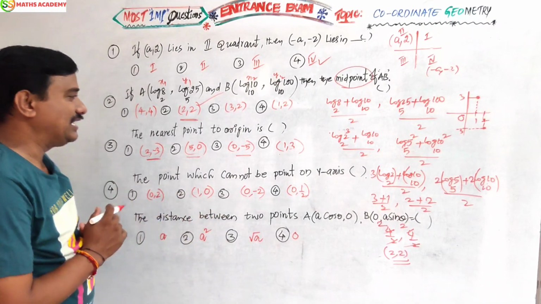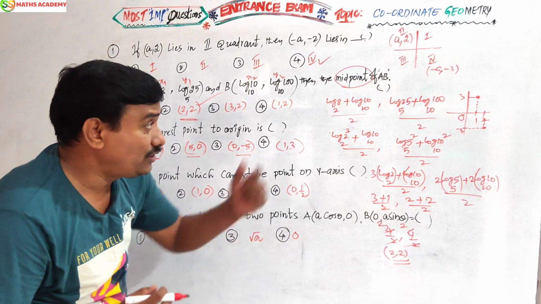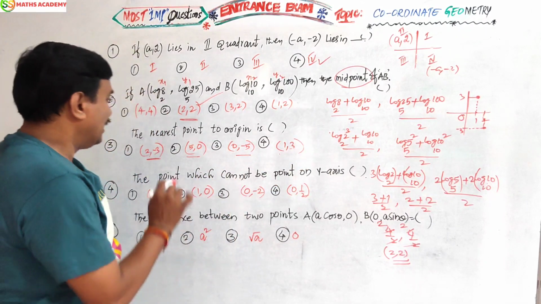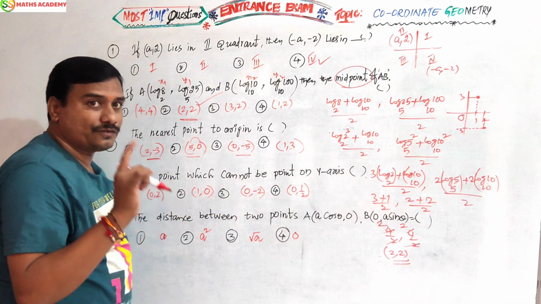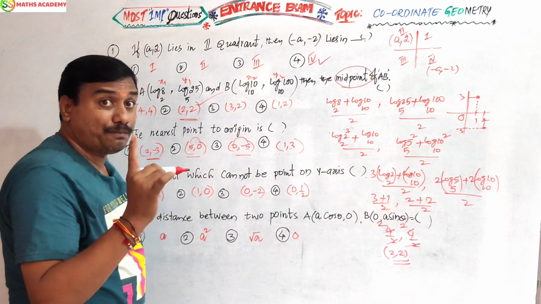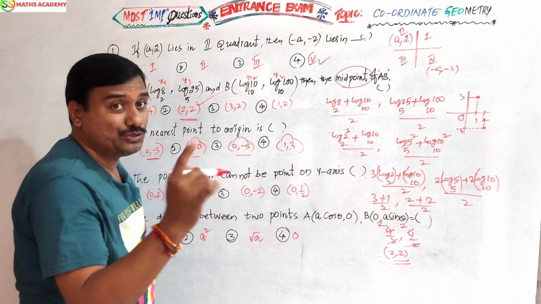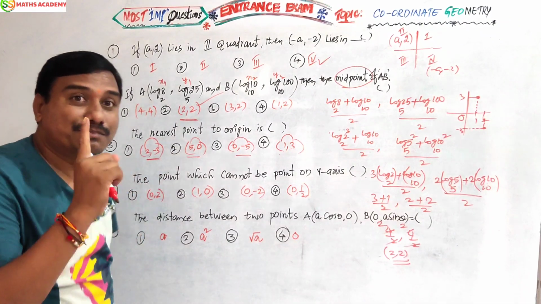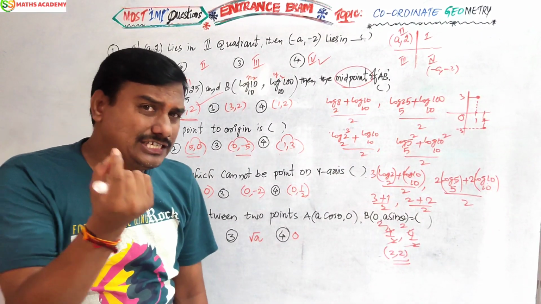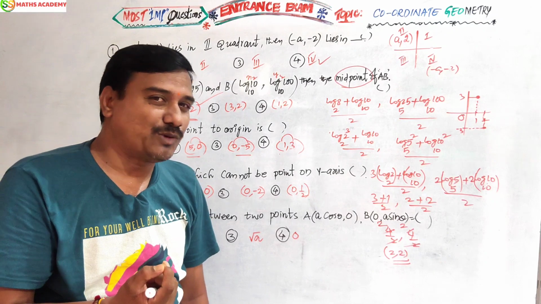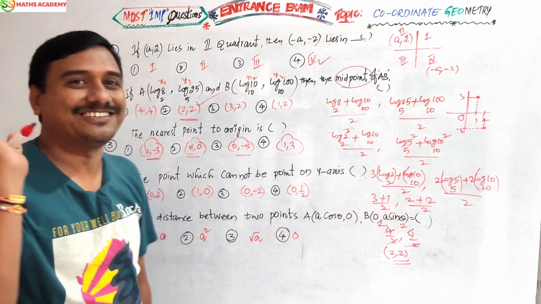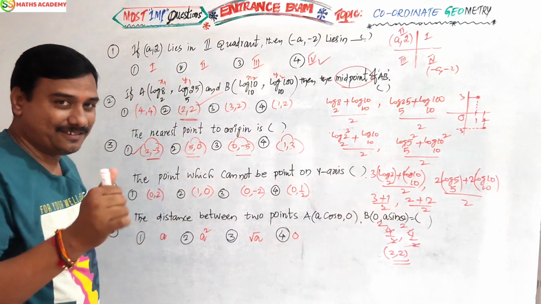And one more thing, the shortcut also I want to tell you. Without a diagram also you can find the answer. Look at the differences: 5 minus 0 is 5, 0 minus 5 is 5, 1 minus 3 is 2, the 2 minus 2, 3 minus 1. In these differences, where do you get the smallest number? The first one only. That is the answer. That's it. Okay, got it?